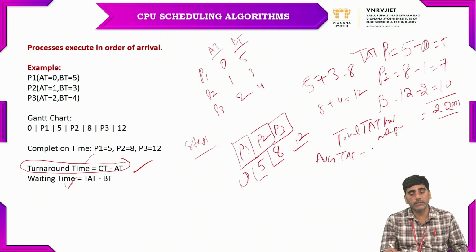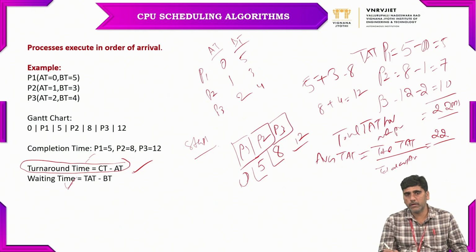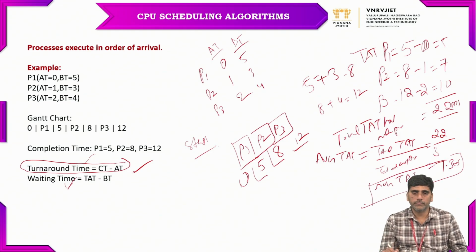Average TAT, average turnaround time equals total turnaround time divided by total number of processes. So the total turnaround time is 22 milliseconds divided by the total number of processes, 3. So we get 7.3 milliseconds. This is the average turnaround time for all the processes, 7.3 milliseconds.